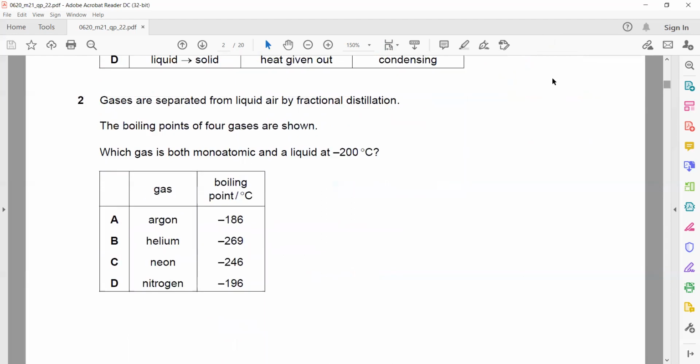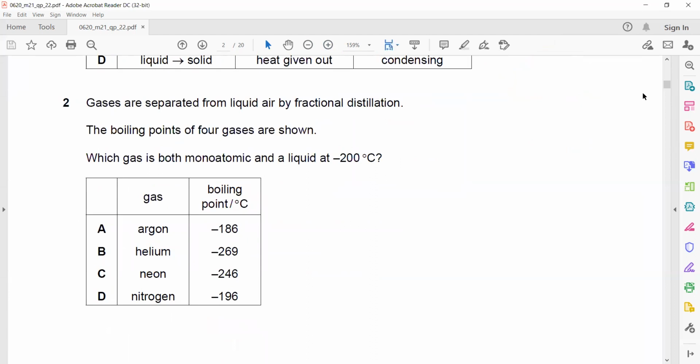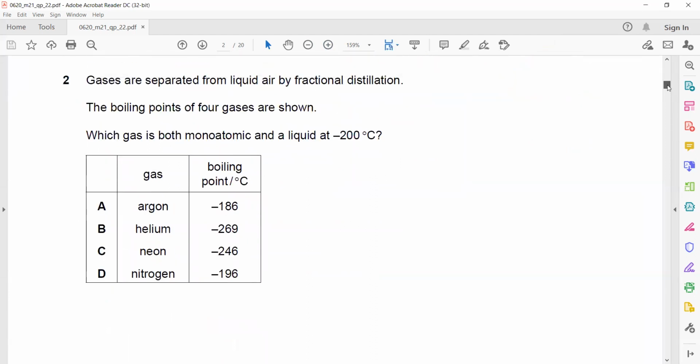Monoatomic means they have only one atom in the molecule. But other gases like oxygen will always be O2, nitrogen will be N2. So argon is Ar, helium is He, neon is Ne, and nitrogen is N2. So it cannot be nitrogen because we are searching for a monoatomic gas which is liquid at minus 200.